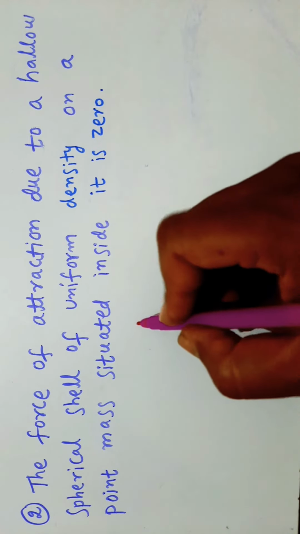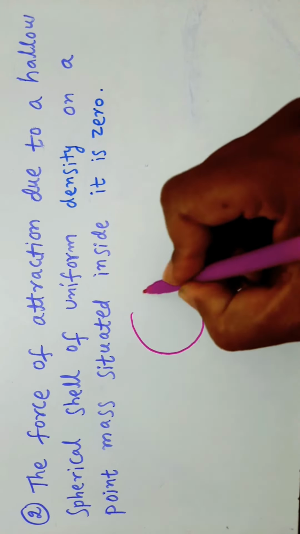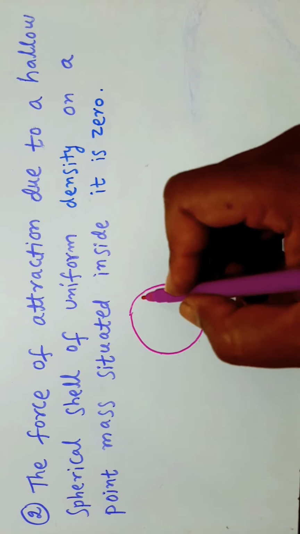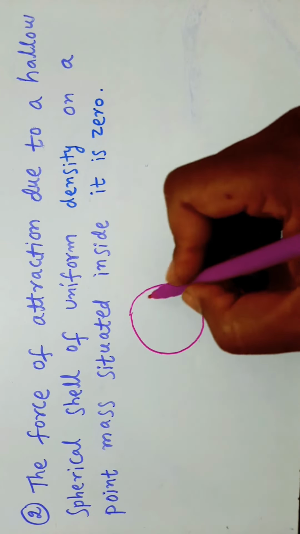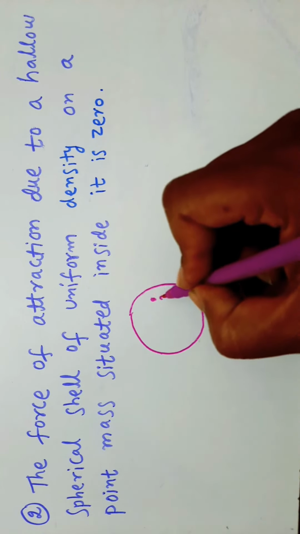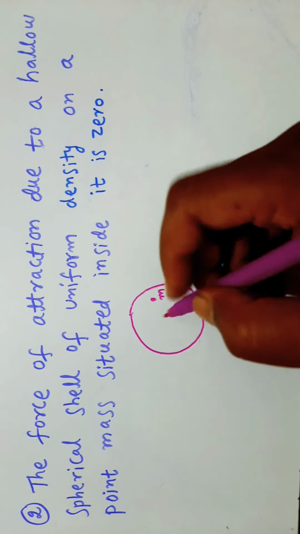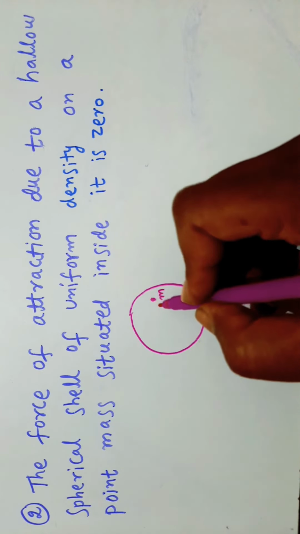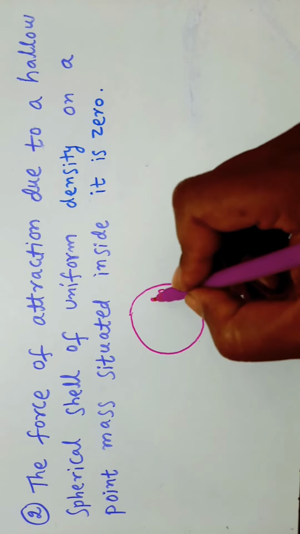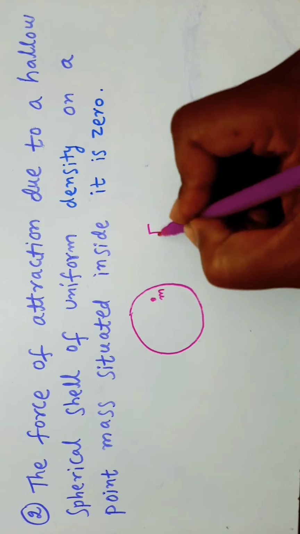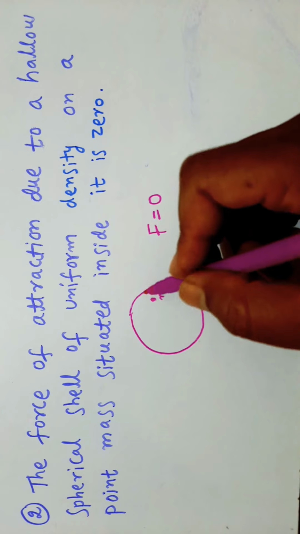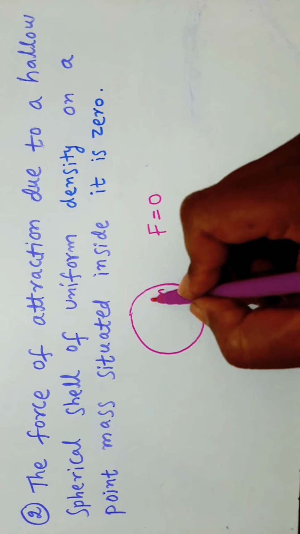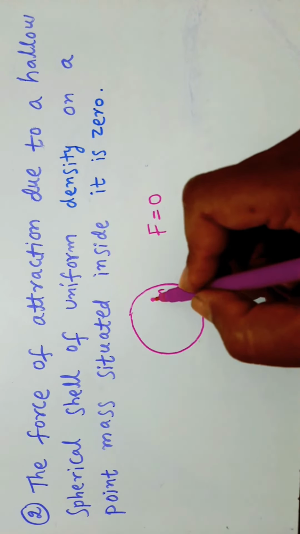So if a point mass is inside a spherical shell, in this case the force of attraction between the hollow spherical shell and the point mass is 0.